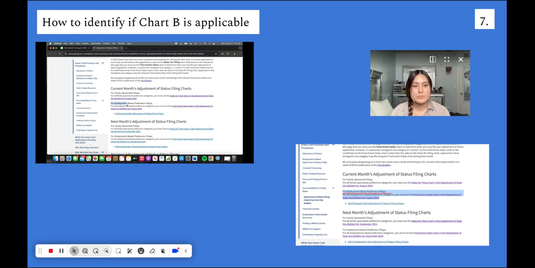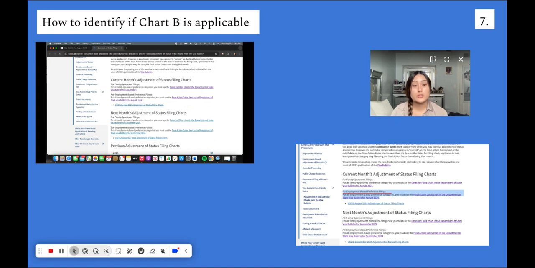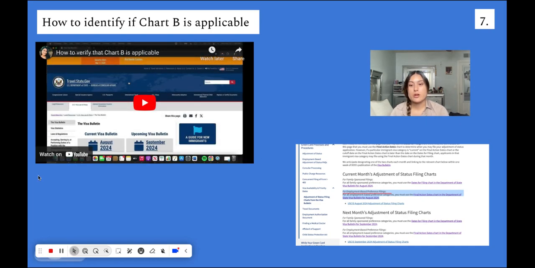So under the category employment-based preference filings, it says for this particular month, you must use the final action dates chart in the Department of State Visa Bulletin for August 2024. It says the exact same thing also for September of 2024, which is the upcoming month. That means that you cannot reference Chart B for this month and the next month. Your client has to rely on Chart A to be able to find out if their priority date is current or not. If Chart B is not applicable, then they have to consistently look back and file again for the form I-360 until they find a priority date that they can go ahead and move forward with.